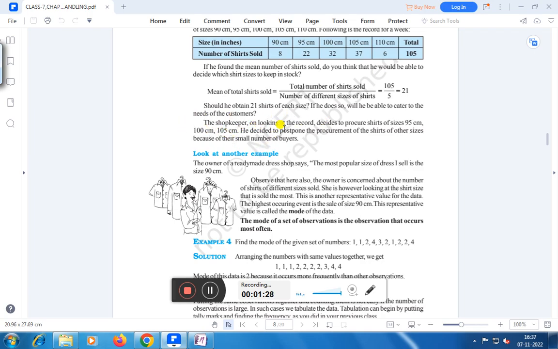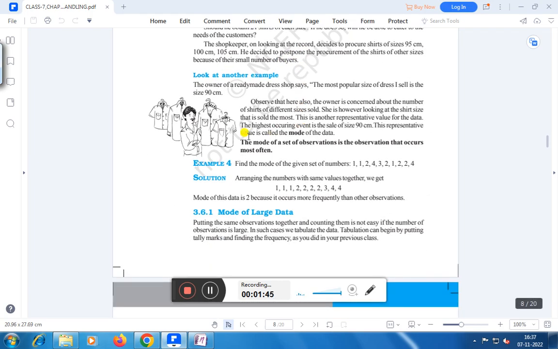The shopkeeper, on looking at the record, decides to procure shirts of sizes 95 cm, 100 cm, and 105 cm. He decided to postpone the procurement of the shirts of other sizes because of their small number of buyers. Right? Now, let us look at another example.